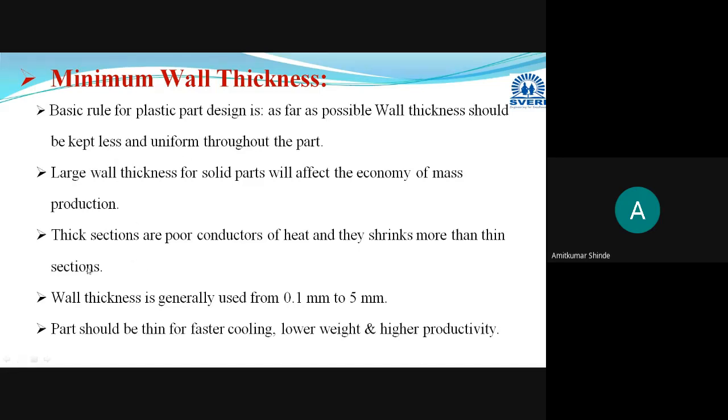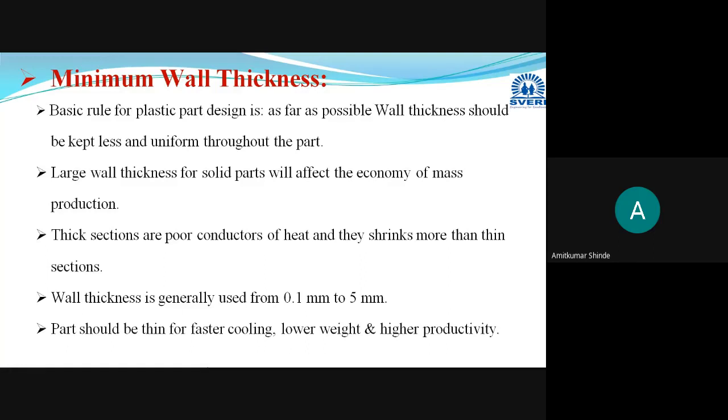Generally, wall thickness used for designing plastic parts is in the range 0.1 millimeter to 5 millimeter. Whenever we are designing the part with minimum wall thickness, you will be able to do faster cooling, and you will be able to reduce the weight of the manufactured part, and productivity will automatically get improved. So this is the concept of minimum wall thickness.